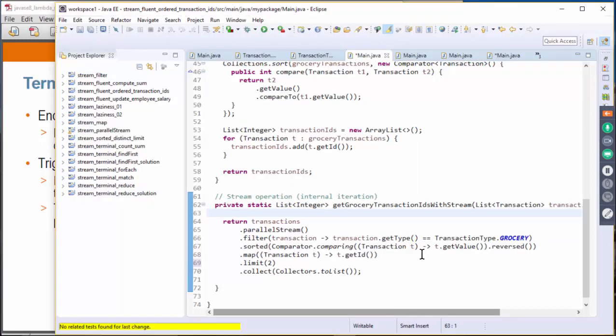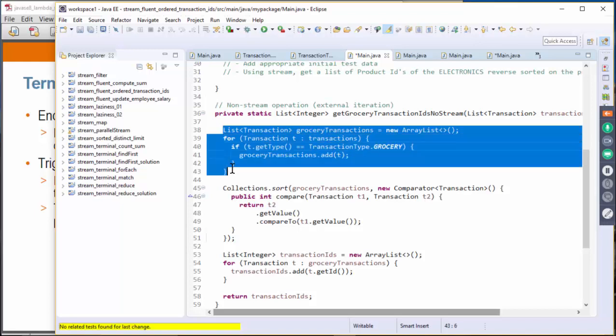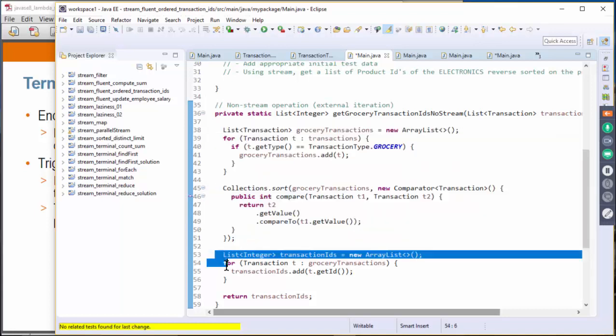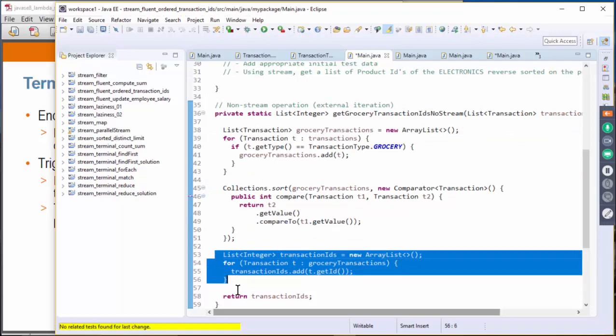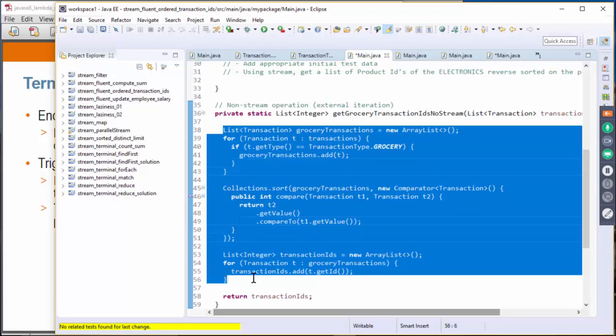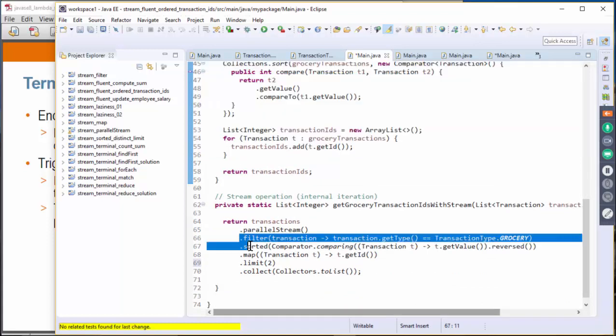Again, this could be compared to a for loop. If you remember this transaction example, suppose you have 1 million items, here you are going to perform this for loop for 1 million items, and you're going to perform sorting for 1 million items, and then you're going to do this for 1 million items, and later on you just want the 2 as a result, right? So you are basically performing all these things in vain. You basically wasted a lot of cycles. But if you're using streams, basically it will be optimized.